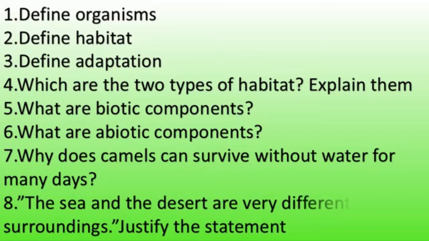Now, talking about the desert, what do you have to write? Deserts are the places where very little water is available. It is very hot during the daytime and very cold during the night time. And the plants and the animals of the desert live on the desert soil, and they breathe air from the surroundings. So the first and foremost thing in the answer to this question must be to write down about the sea, that is, plants and animals are surrounded by salty water, and how they breathe. Just mention that.